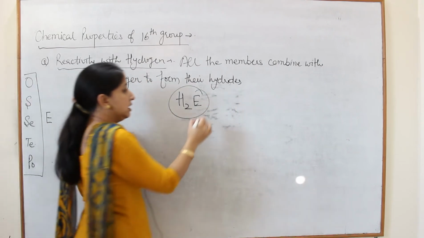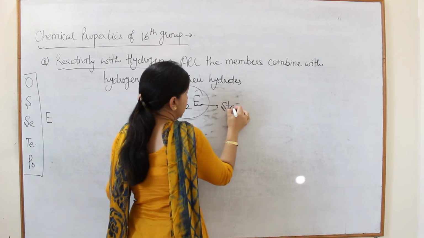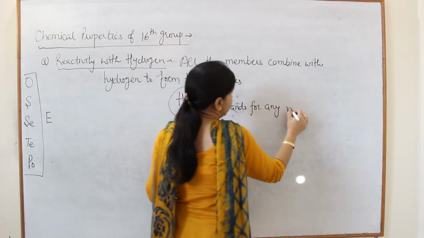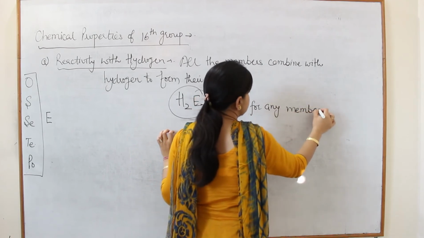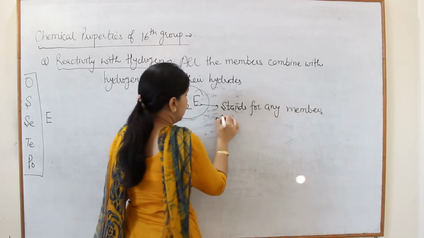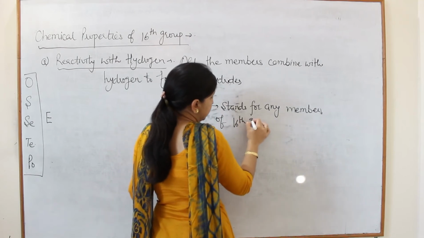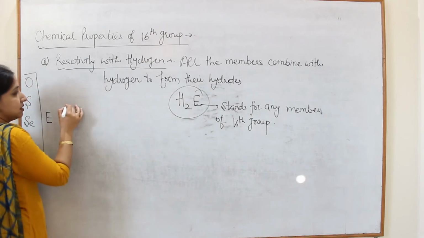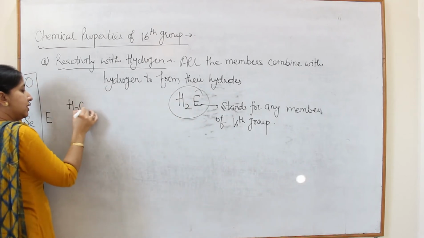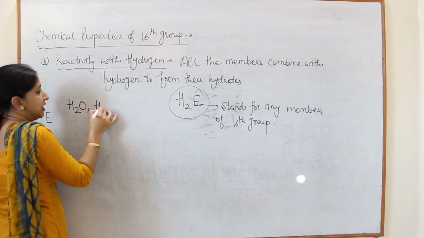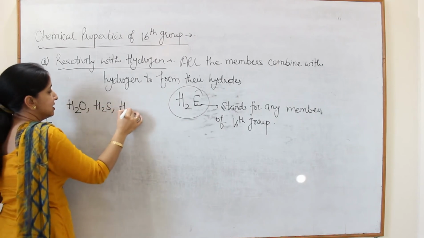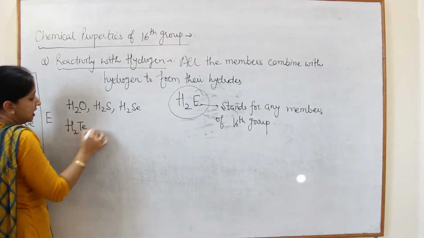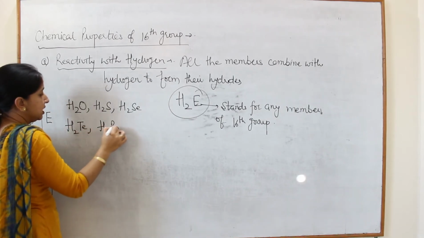H2E, where E stands for any member of the 16th group. So we can say oxygen combines with hydrogen to form H2O, sulfur forms H2S, similarly selenium H2Se, tellurium H2Te, and polonium H2Po.